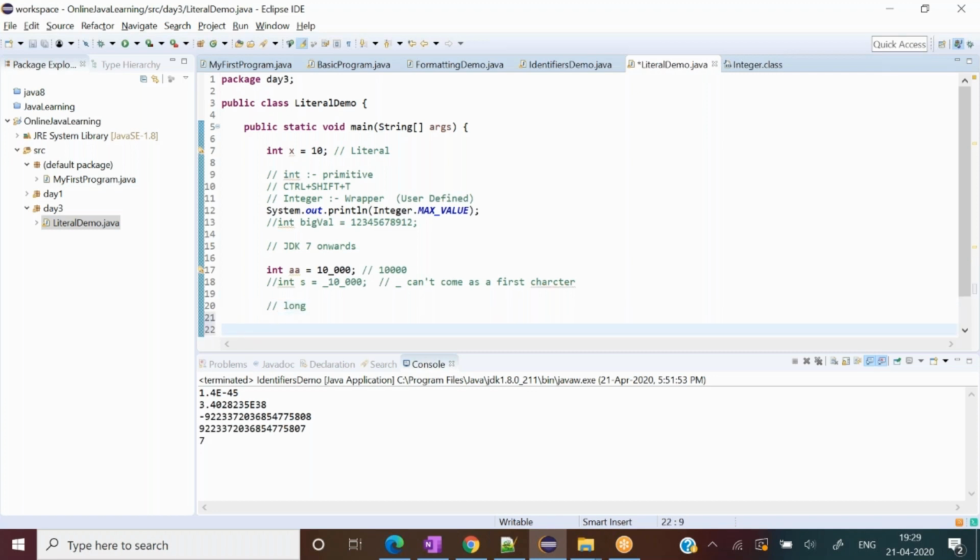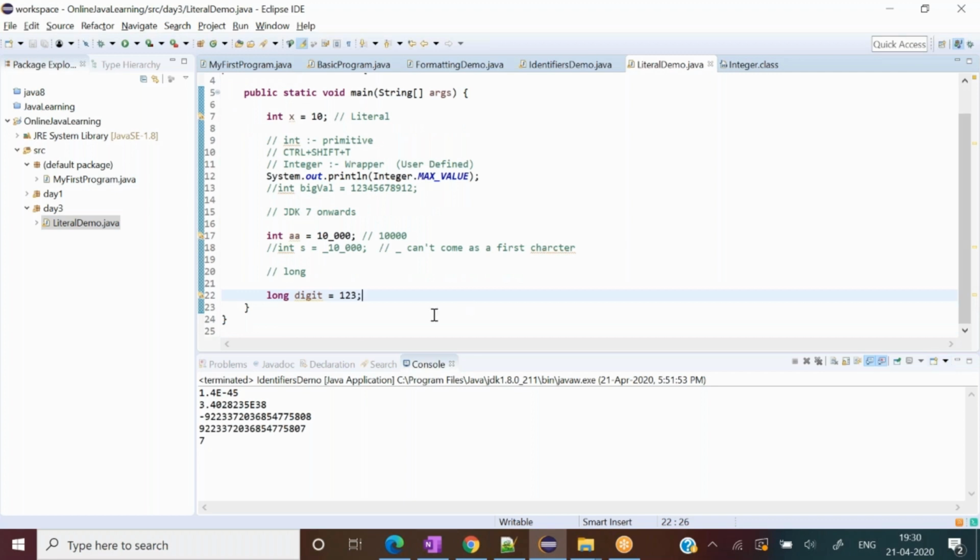Say, for example, I write long and a digit, whatever digit, say 123. My intention is to write long, so this is my long data type. There is no confusion within it.